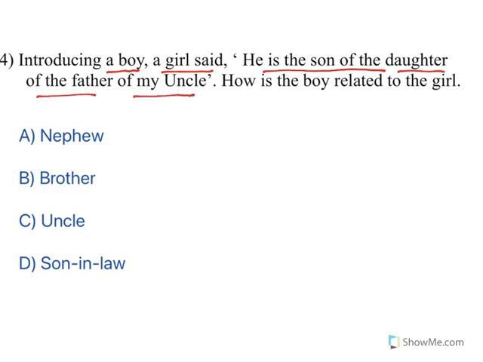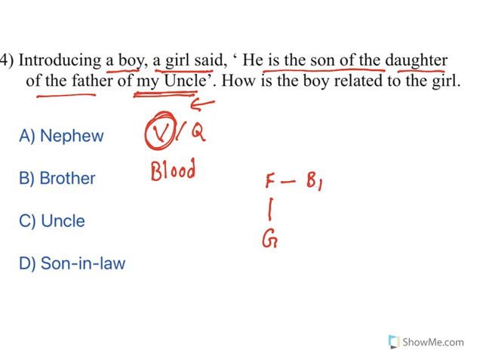See, all these things come as verbal as well as quantitative aptitude, but basically it is a verbal kind of question which is known as a blood relation type of question. Now, for these things, you need to dissect every part and then think and then answer it. Now see, the girl is saying, so there is a girl. Now sometimes you need to work backwards. Now what she says, my uncle. What do you mean by uncle? Uncle means the girl's father's brother, or mother's brother too. So the girl's uncle is this guy.